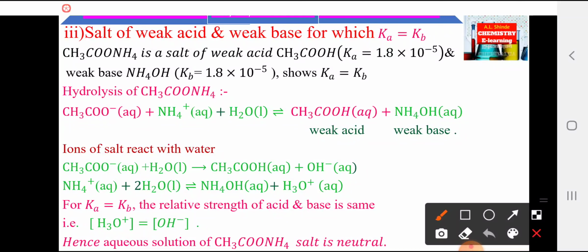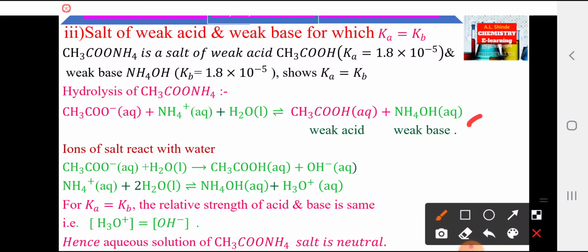Now the hydrolysis of CH3COONH4. When CH3COONH4 is dissolved in water, it undergoes hydrolysis. Therefore, the CH3COO- ions and NH4+ ions of CH3COONH4 react with the ions of water. There is formation of CH3COOH and NH4OH, that is the weak acid, acetic acid, and weak base, ammonium hydroxide.